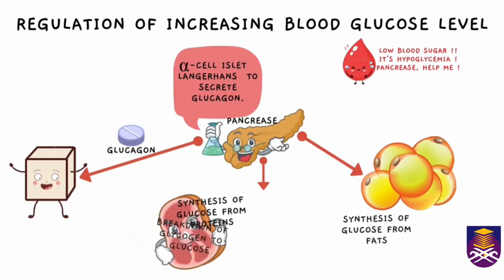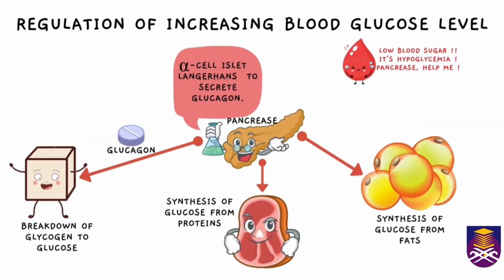Then, the regulation of increasing blood glucose level. This condition is called hypoglycemia, where the blood sugar level is really low. The pancreas will help to maintain the blood glucose level as the alpha cells of the islets of Langerhans will secrete glucagon. The glucagon secreted will break down the glycogen to glucose. It also helps to synthesize glucose from proteins, and finally, it helps to synthesize glucose from fats.